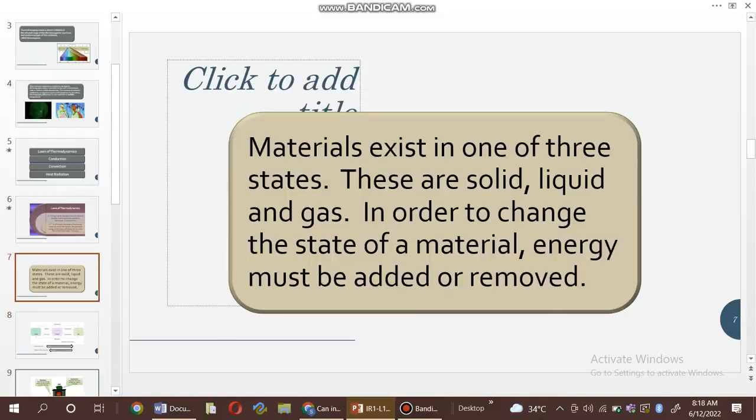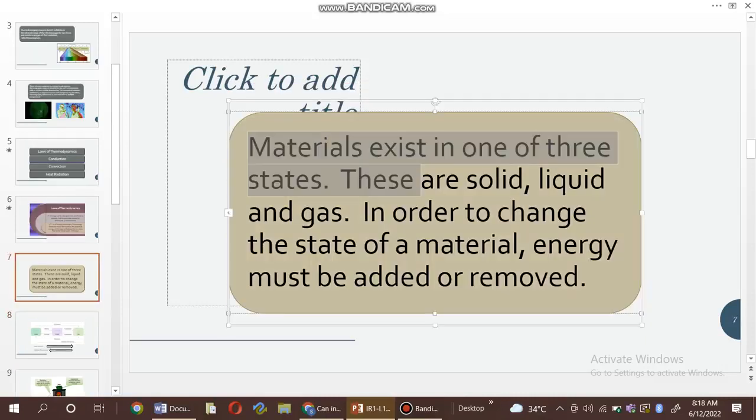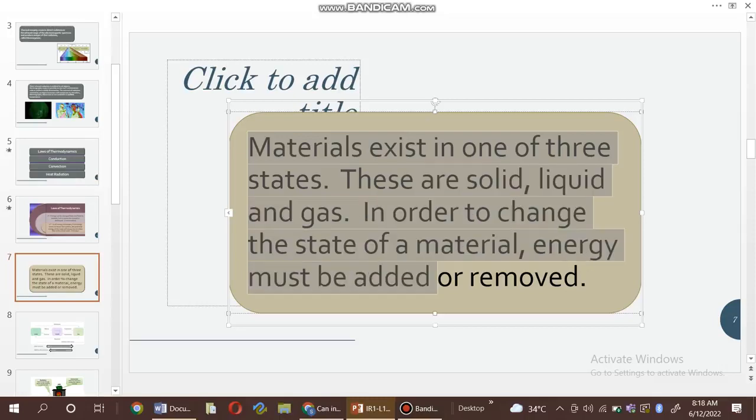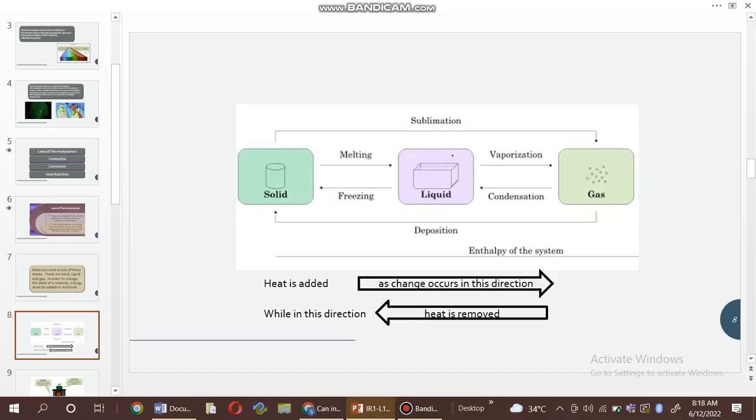We can see more on here. Material exists in one of three states. These are solid, liquid and gas. In order to change the state of a material, energy must be added or removed. Also you can see here the sublimation. Here is the solid, here is the liquid, and here is the gas. The solid is going to the gas, and vaporization and condensation convert it into liquid, and the liquid is converting into freezing.